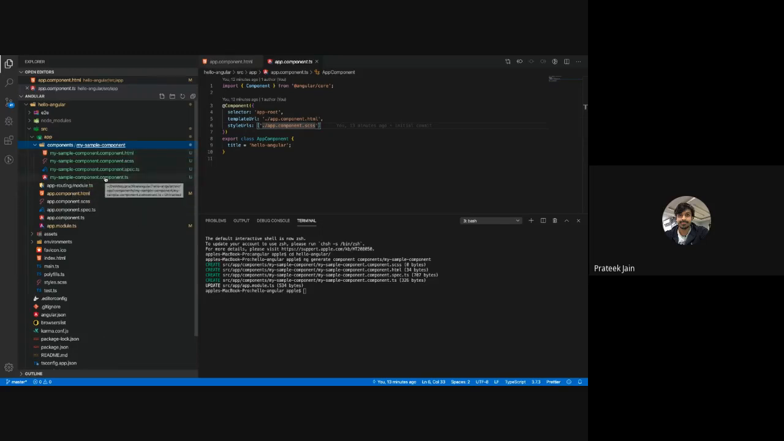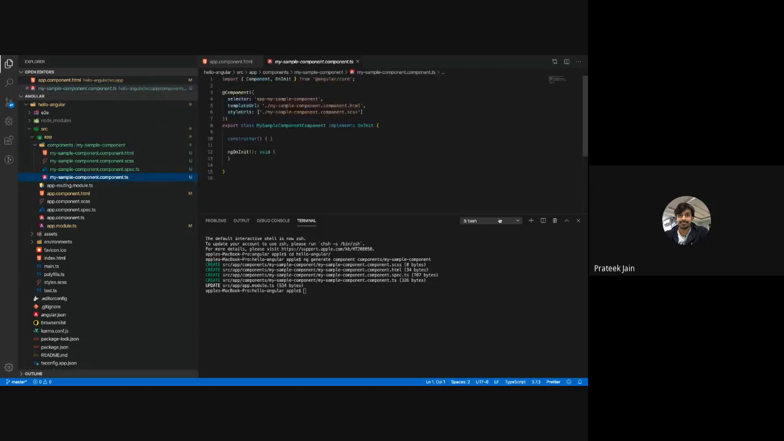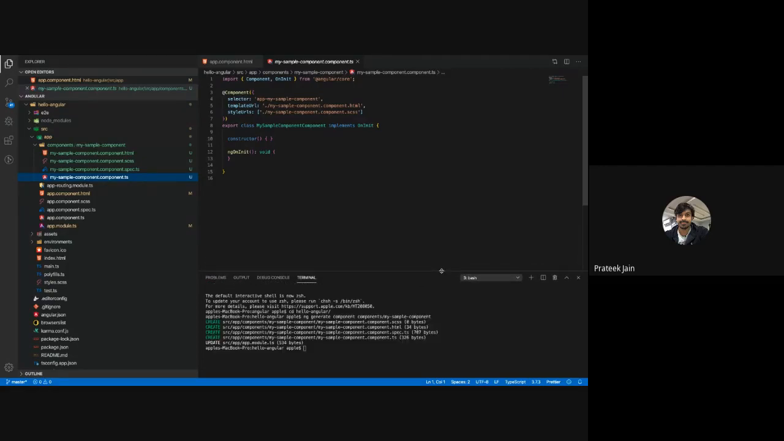When you go inside this TS file, you will see this kind of structure. It's a similar thing. This is my component, with the highlighted metadata. This is the selector name, this template URL is the template associated with this component, and this is the style URL which is associated. This way the metadata of the component is specified here on the top. The class has been created automatically, and these are the imports. That is the structure of the component.